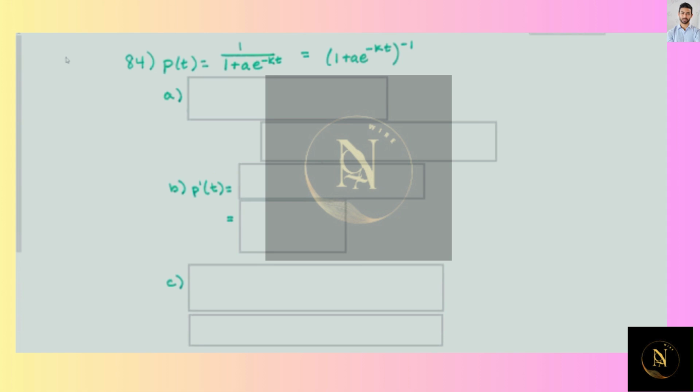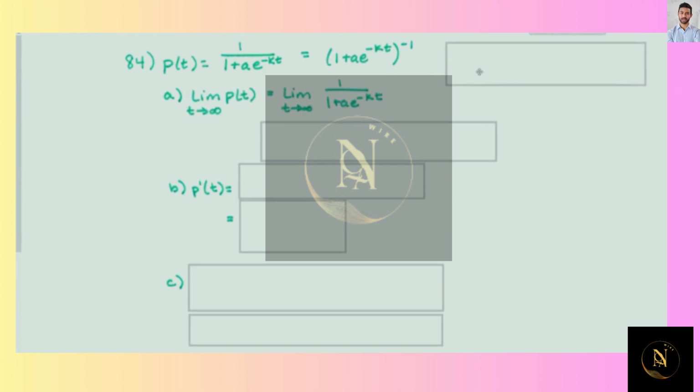In this problem, we have this function which represents the proportion of the population that has heard a rumor as a function of time. And what we want to do with it first is find the limit as t approaches infinity. So as time is approaching infinity, what proportion of the population has heard the rumor? So let's imagine that we have infinity plugged in for t.